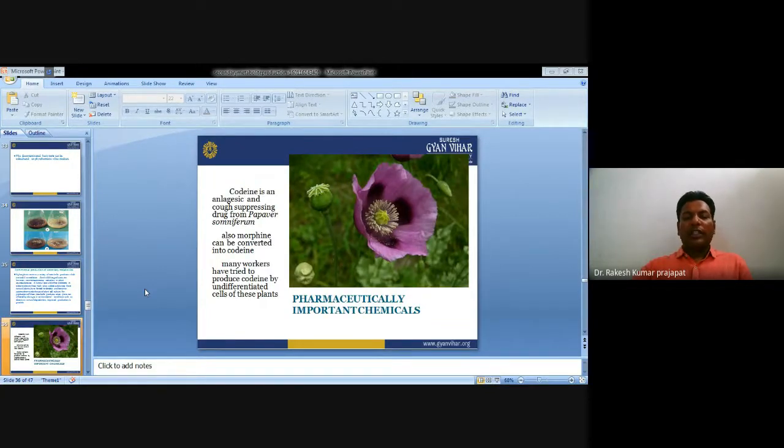Next are pharmaceutically important chemicals. First is codeine. Codeine is an important analgesic and cough suppressing drug that is obtained from Papaver somnifera. Morphine can also be converted into codeine. Many workers have tried to produce codeine by undifferentiated cells of these plants. So this is the pharmaceutically important drug codeine from Papaver somnifera.